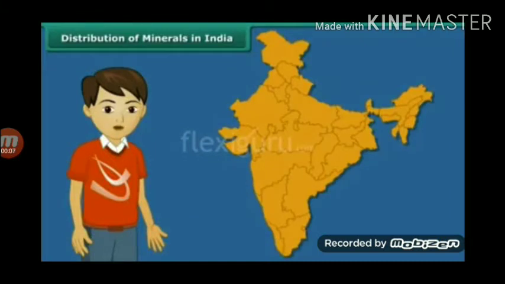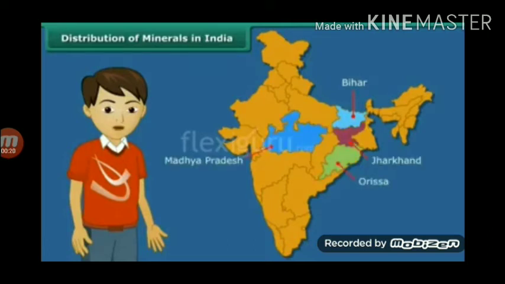India is the largest producer and exporter of mica in the world. Major limestone producing states in India are Bihar, Jharkhand, Orissa, Madhya Pradesh, Chhattisgarh, Rajasthan, Gujarat, and Tamil Nadu.